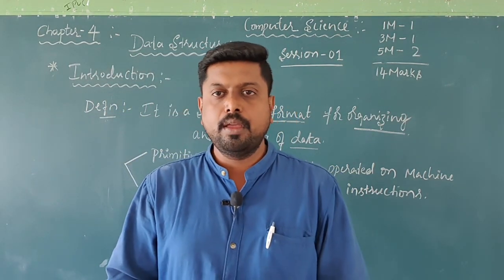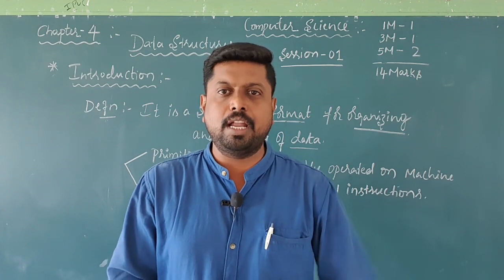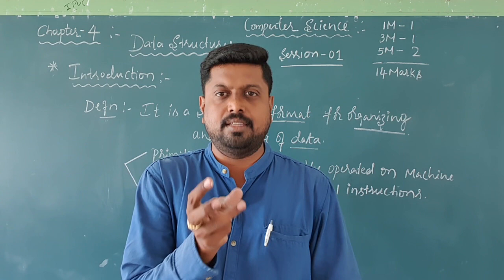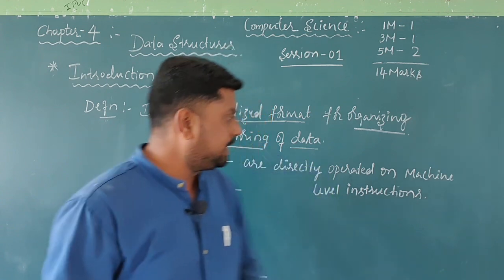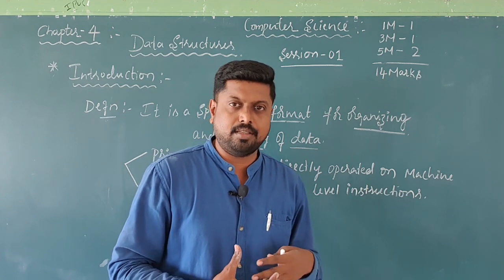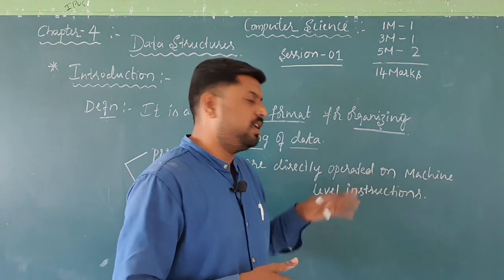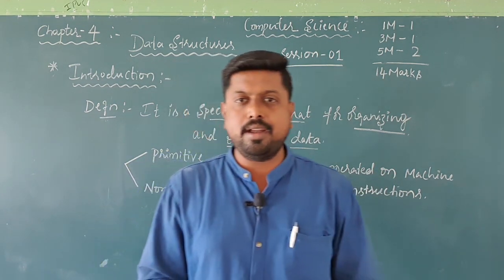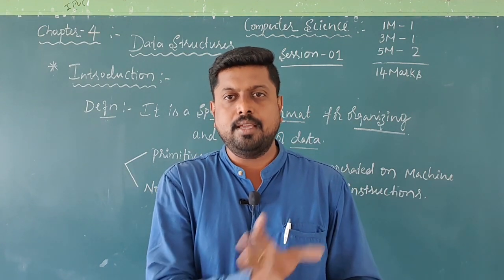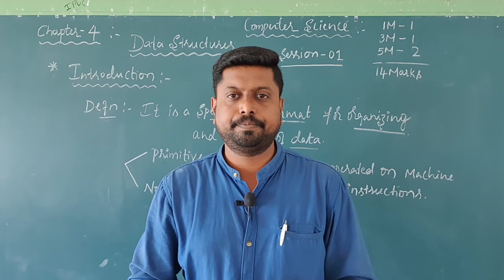So you know, this computer will understand the machine level language. So if these kinds of the data structures work based on the machine level instructions, that kinds of the data structures are called primitive data structure.